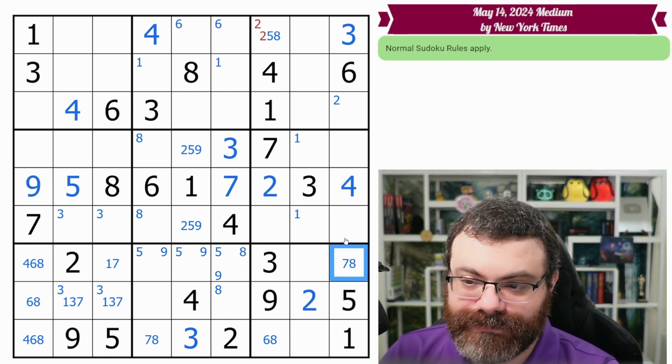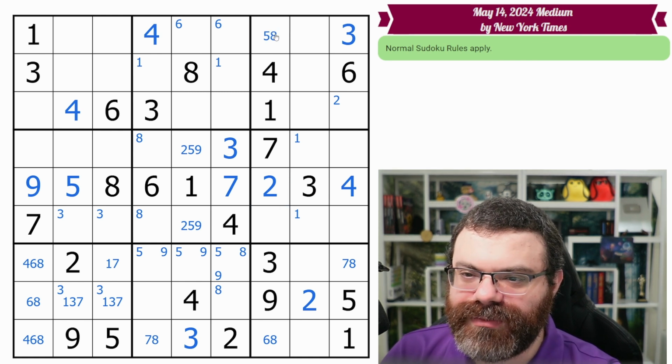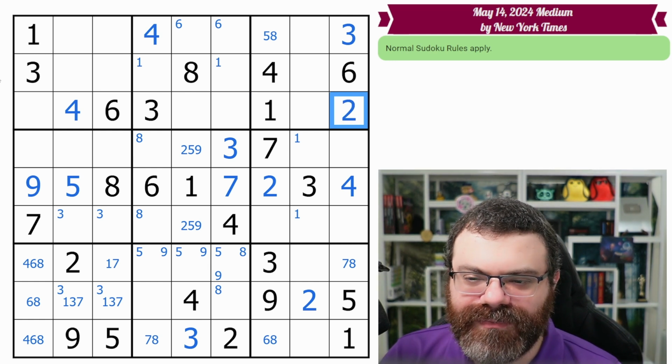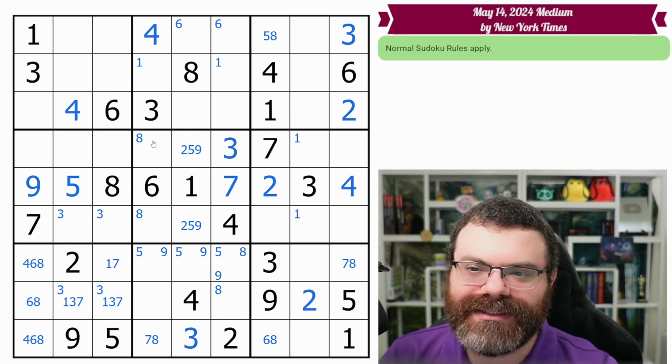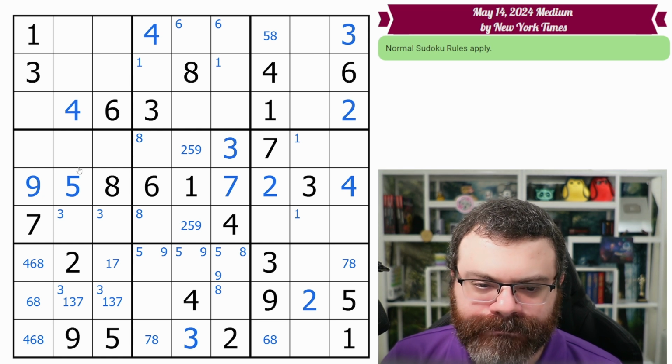Now this can't be 4. We place this 2, which looks up here, removes one of the corner mark 2s. Remember, we found that later on, but it was a very helpful corner mark because now we know that 2 can only be in one place in this box, so we can place it. There's not an immediate follow-up for the 2. I'm going to do the easy follow-ups first, and then we'll go back and see what the state of the grid is for the more in-depth follow-ups.